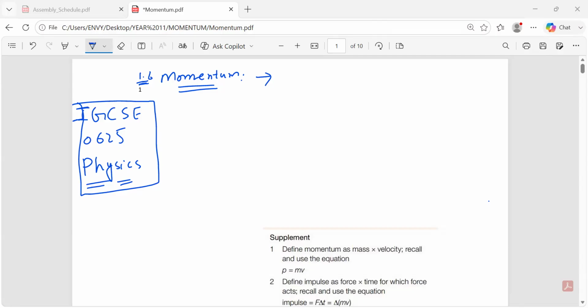The reason is I left some of my students in a school who actually completed their year 10, and they did some topics, about 50% of their course, and now in year 11 they will be starting from momentum. So the first topic I'm doing is momentum, and then I'll also be doing other topics, but I would need your feedback in the comment section so I can improve.